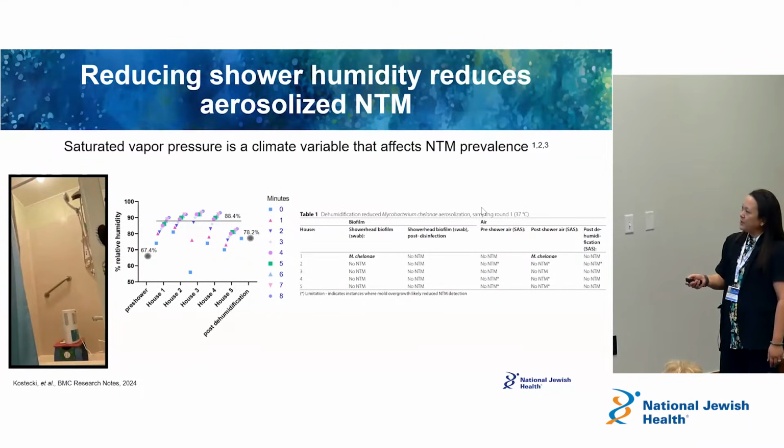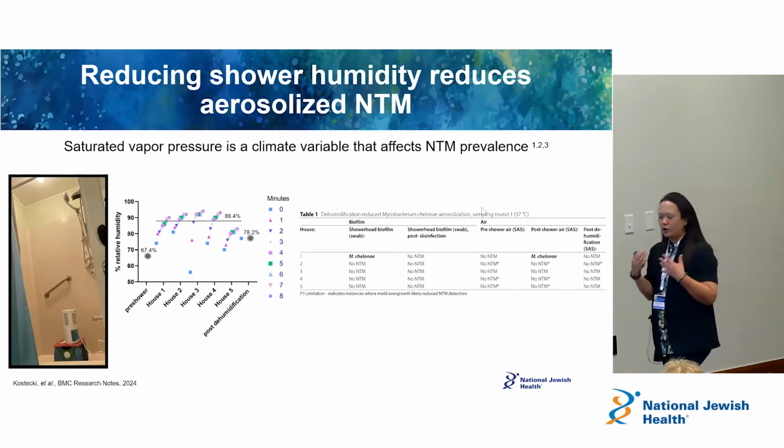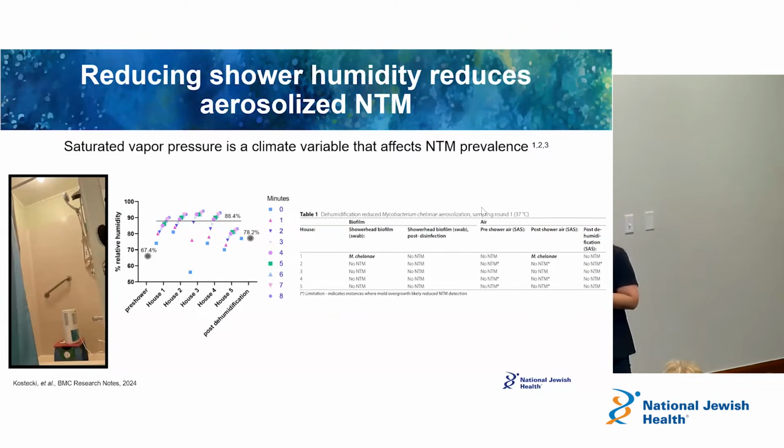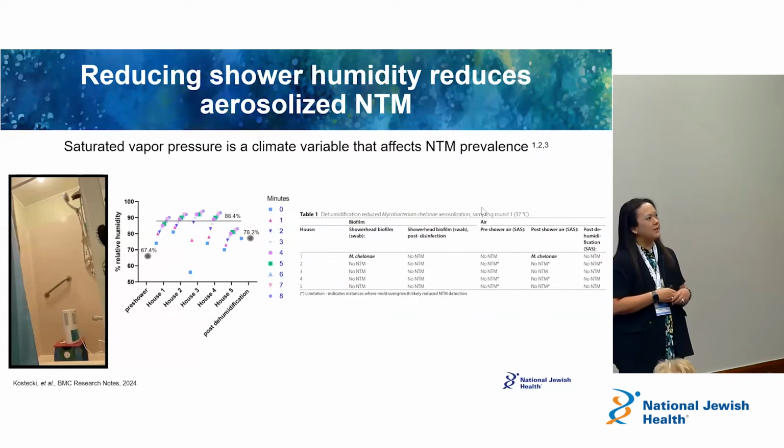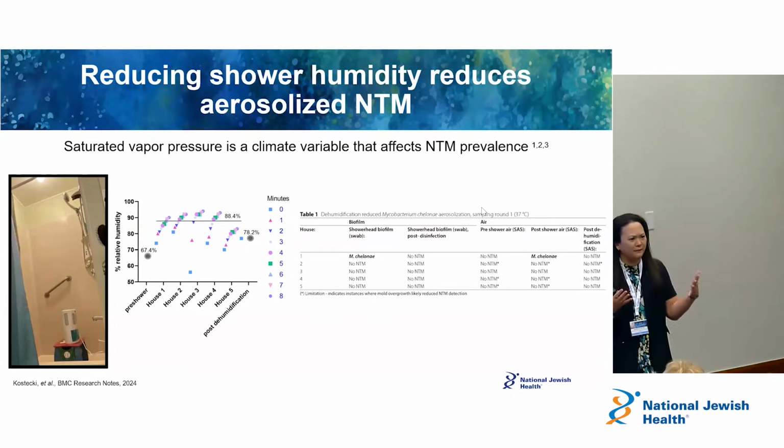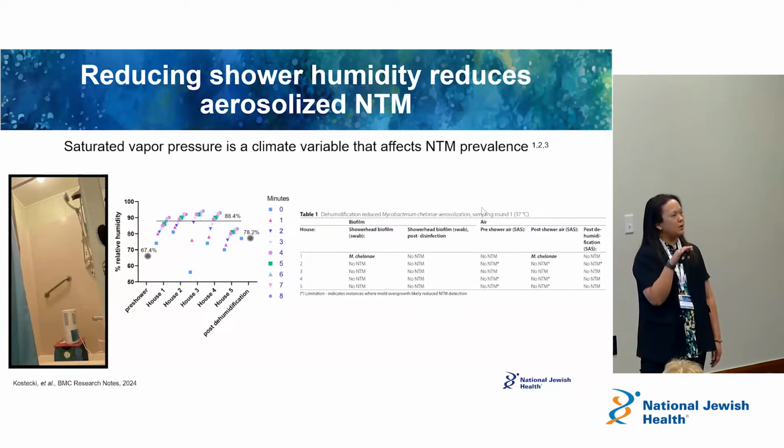I wanted to put this study out here because this is a very early pilot study that we did looking at a variety of different homes in a geographic hotspot. Really because environmental humidity has been shown as a factor that could contribute to NTM. It's hot, humid environments, right? Where it's hot and humid, NTM is kind of like the mold on your bread that grows better when it's hot and humid versus the drier environments. And so humidity has been shown to contribute to NTM.